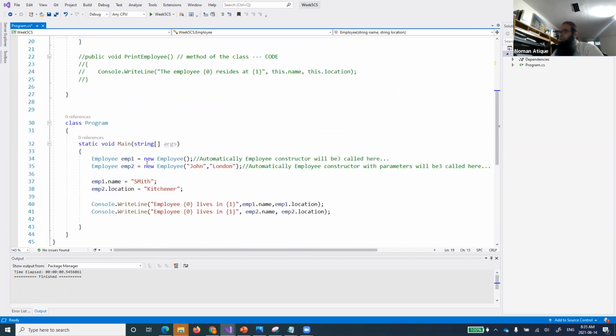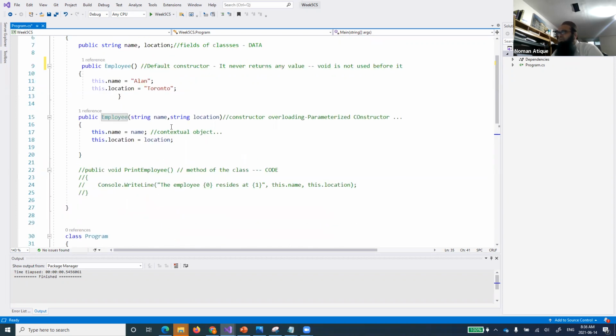And we say that employee one is equal to new employee, so automatically the employee constructor will be called. So now you should be very much familiar with what is a constructor. So you see, technically speaking, this employee which is mentioned over here, this is the constructor that is called. And how do we know that? Because when we see over here, it is showing us that we are calling a constructor with two values, provided two values, right?